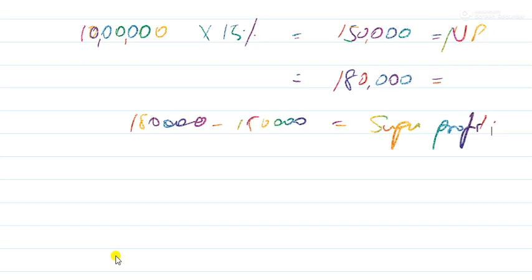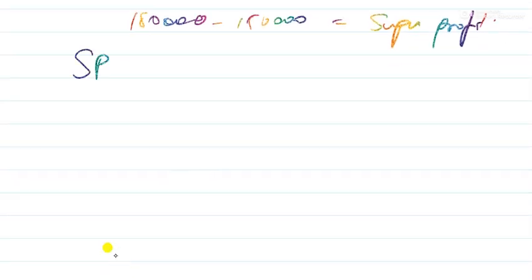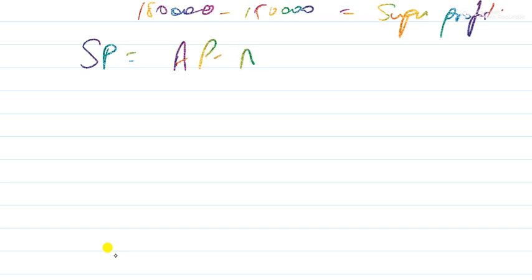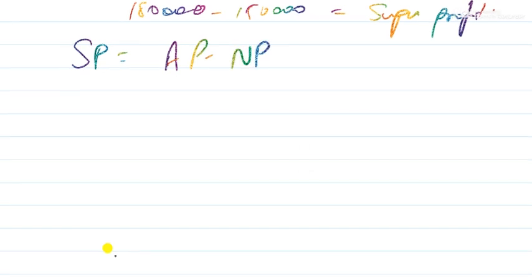Now what is super profit? Super profit, SP, is equal to average profit minus normal profit, right? Don't reverse it. It is average profit minus normal profit. Your profit needs to be more. This is your profit, and this is the market profit. So your profit needs to be more than the normal profit for super profit to happen. If your profit is less, then that becomes a loss, that is not a profit according to the market. It becomes a loss according to the market.